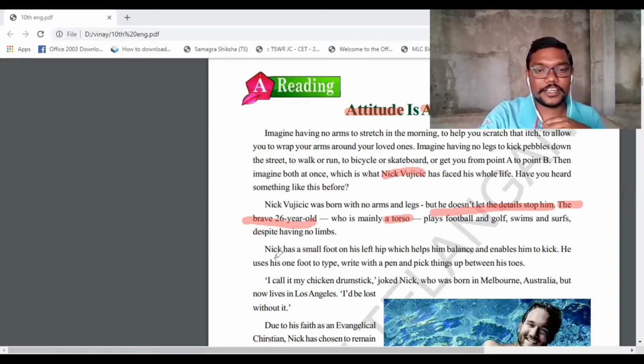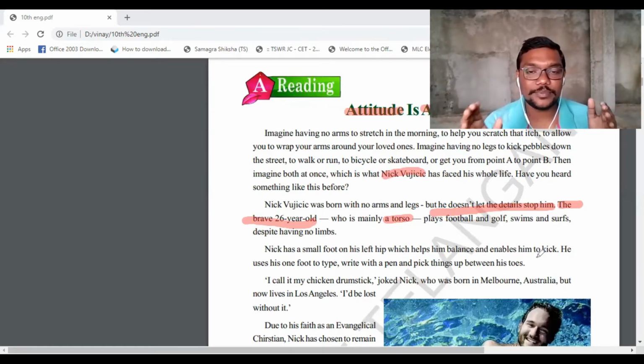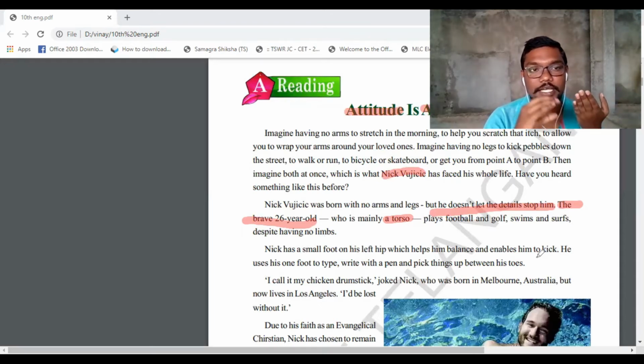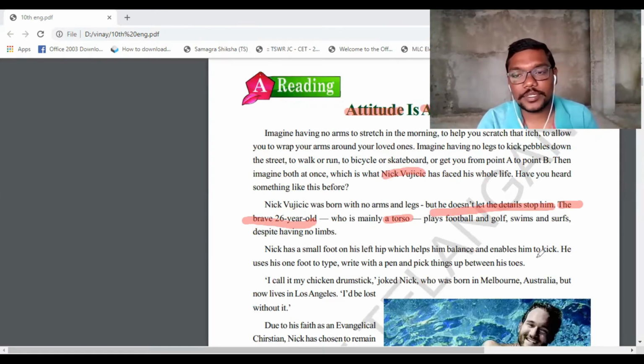Next, third paragraph. Nick has a small foot on his left hip, which helps him balance and enables him to kick. So he has a small partial foot. Foot is singular, feet is plural, you need to understand. He has a small foot on the left side of his hip, which helps him balance and enables him to kick.